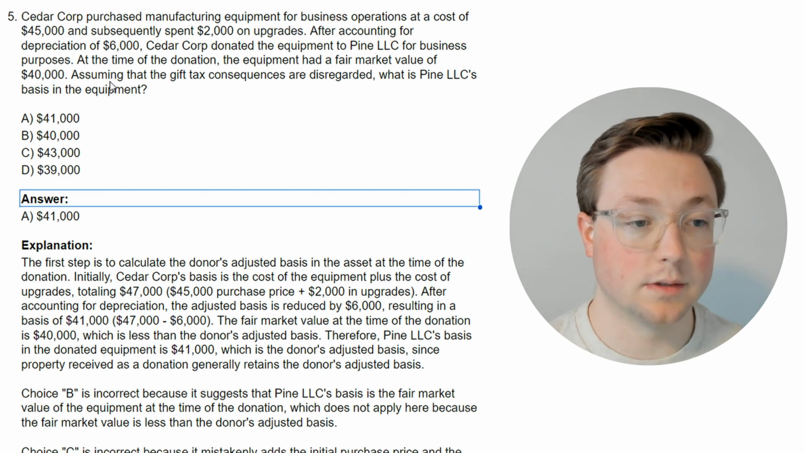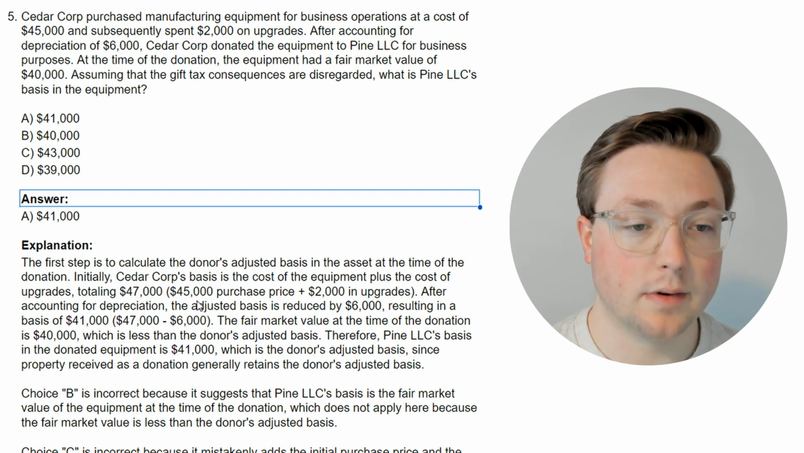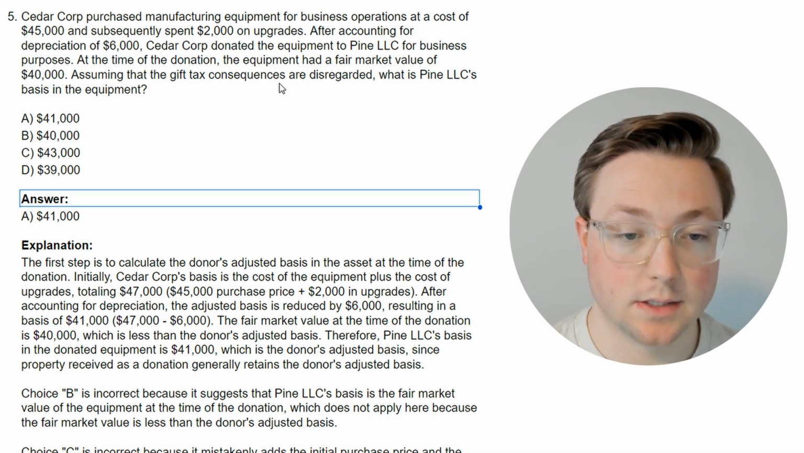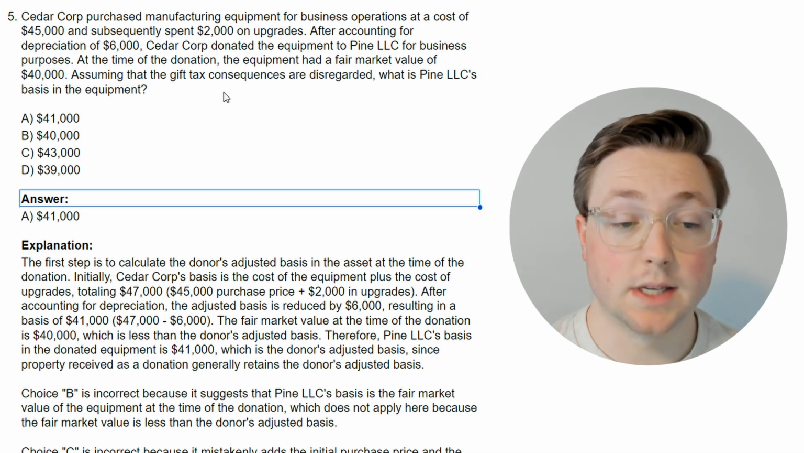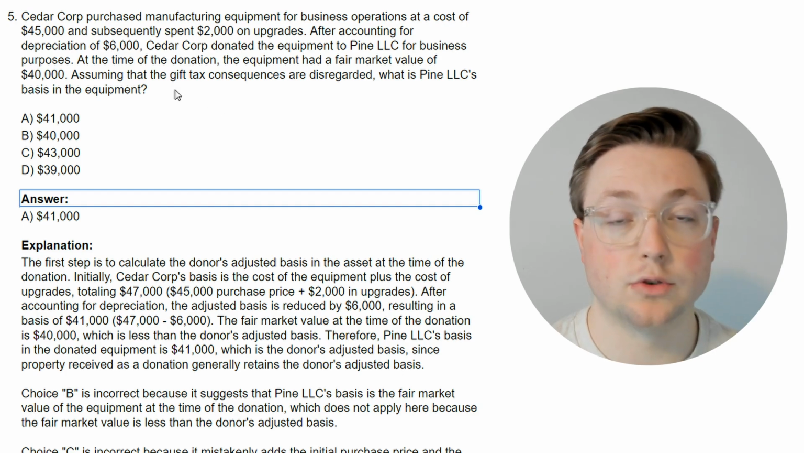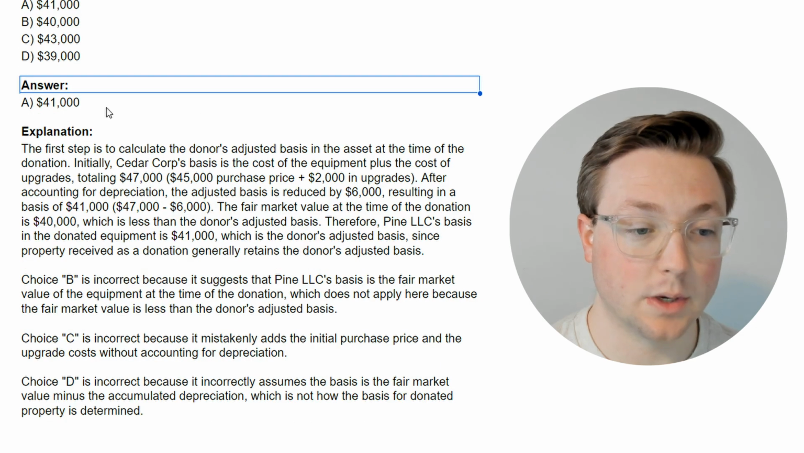Okay, $41,000. And just by seeing that, I don't even know if I need to read this. $45,000 plus $2,000, that's going to increase the basis. So $47,000 less $6,000 of depreciation. That's the basis, okay? And for gifting things, we learned above that it's typically the adjusted basis of the donor that is transferred to the donee. So that makes sense why it's $41,000.